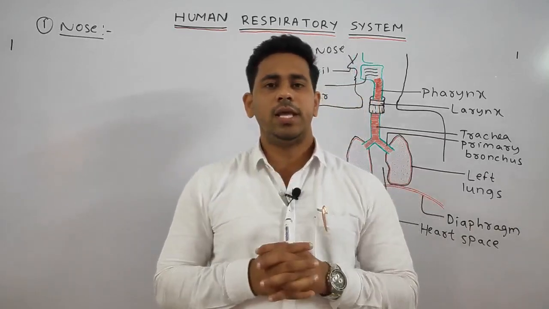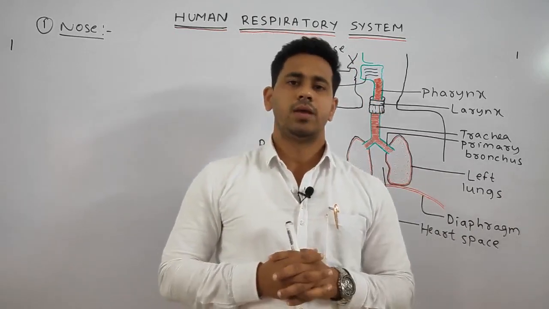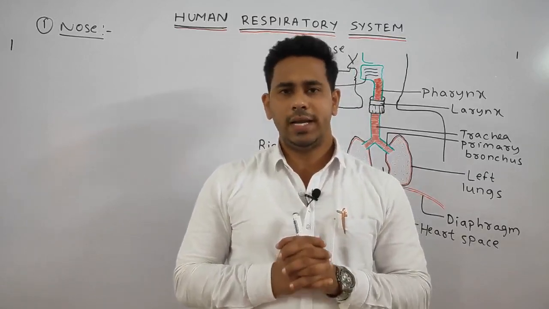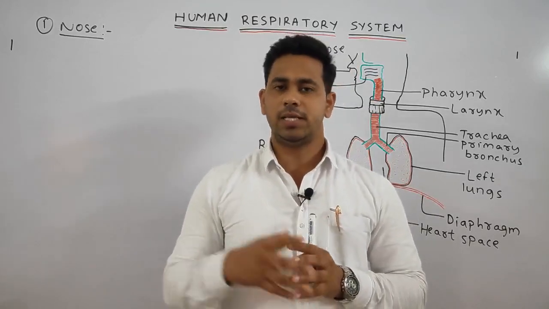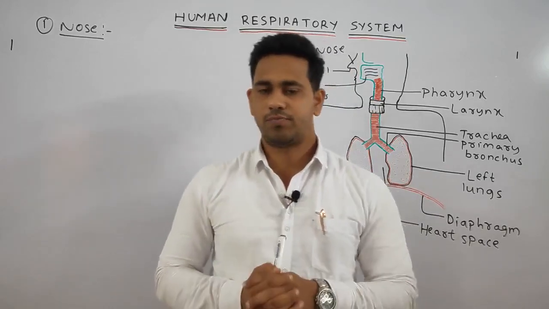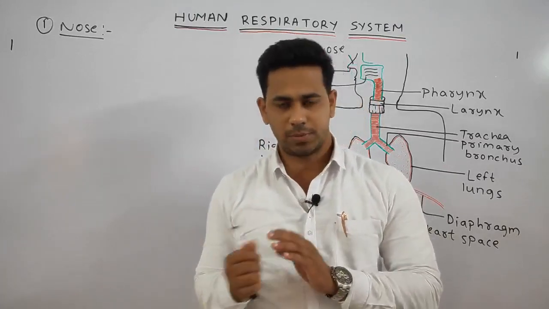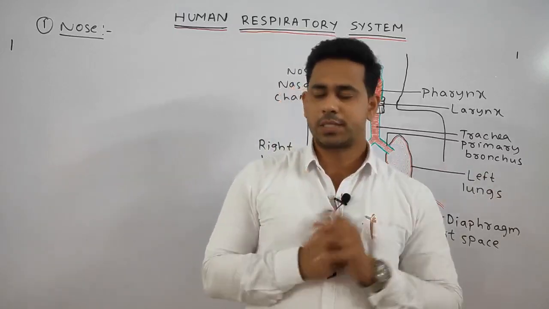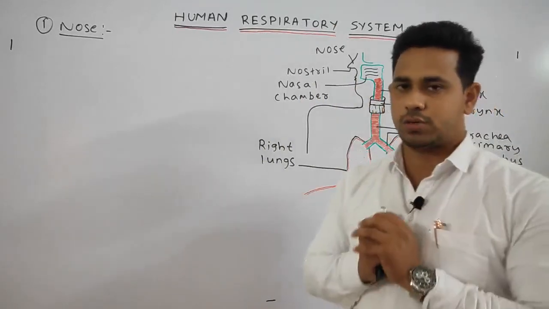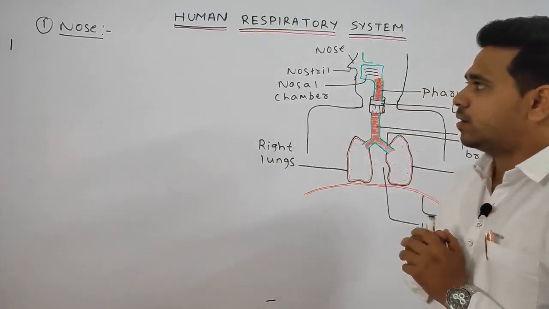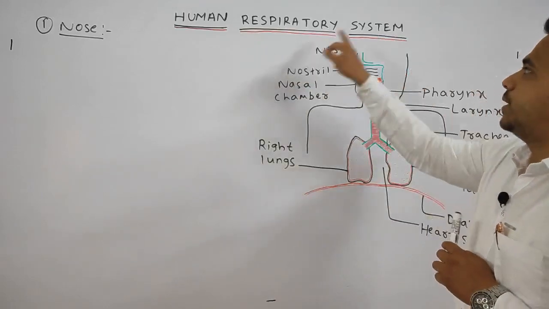Ventilation lungs are generally present in most vertebrates, a common example being us, human beings. We also discussed in detail how respiration takes place with the help of ventilation lungs in most vertebrates. So this much we have discussed, the types of respiration according to the respiratory organ, in our previous classes. Today students, we are going to start a new portion of respiration that is related to us and also very interesting, that is the human respiratory system.